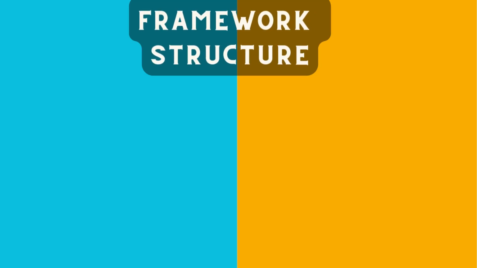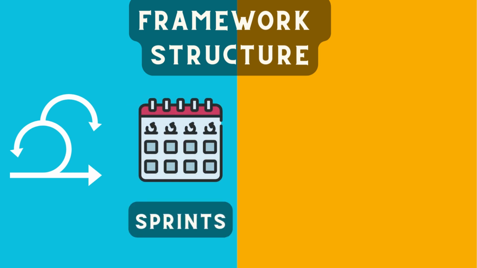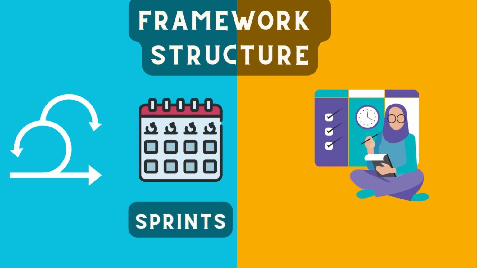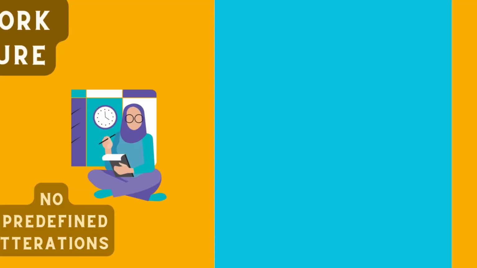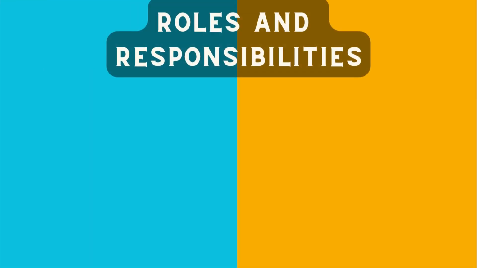The first key difference is in their framework structure. Scrum follows a structured approach with fixed-length iterations called sprints. In contrast, Kanban is more flexible, with no predefined iterations. Work flows continuously. The second key difference lies in the roles and responsibilities.